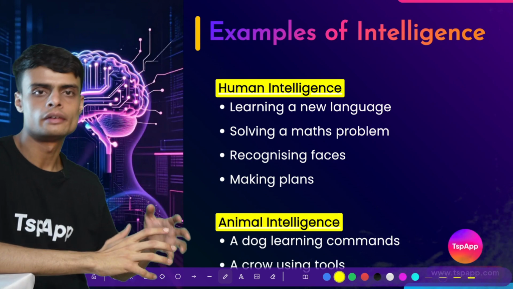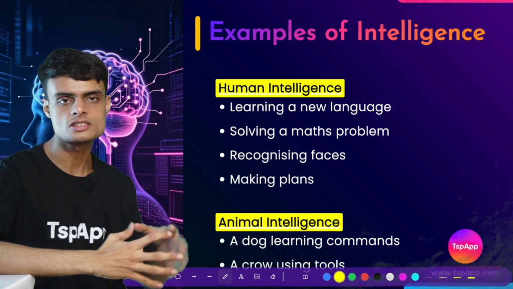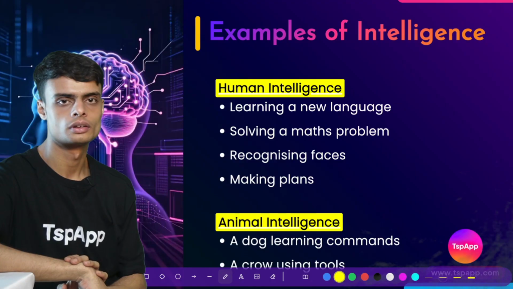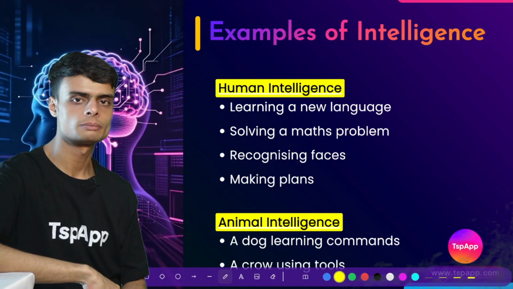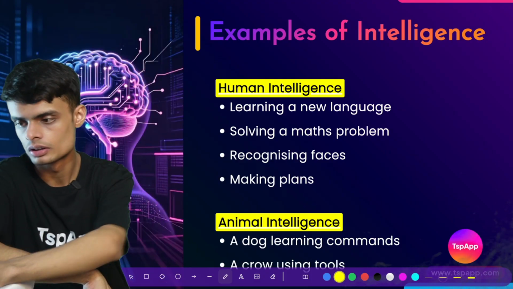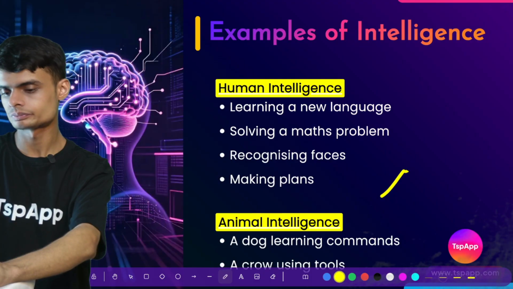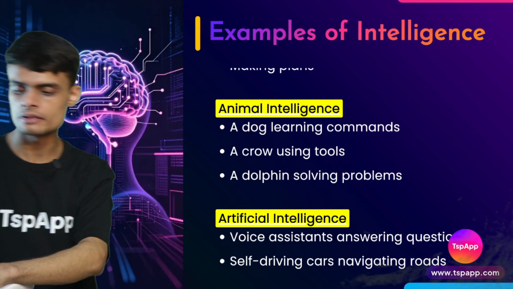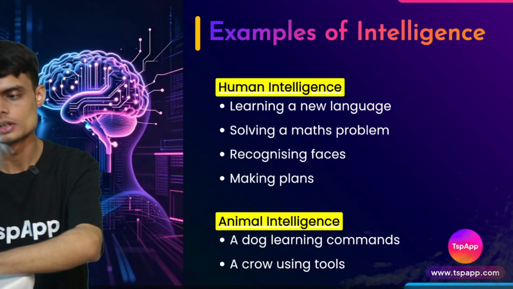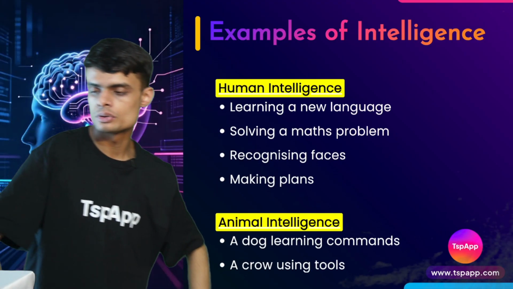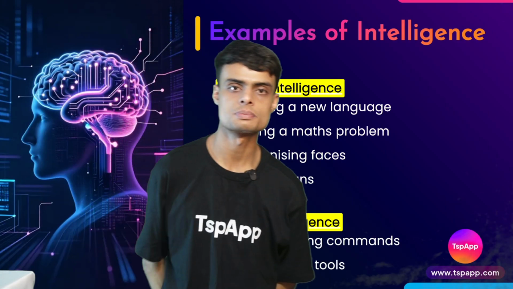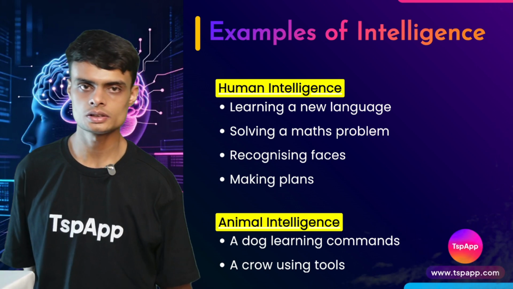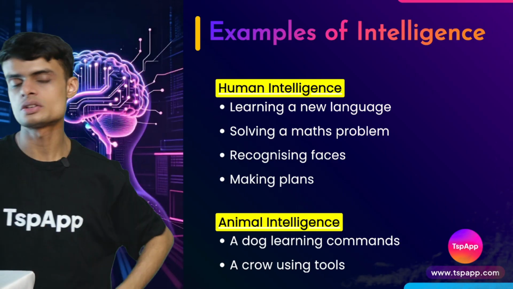If a thing, a person, a machine has all of those characteristics, we will say that that machine or person is intelligent. Now we have the examples of intelligence. Human intelligence. You all know humans are intelligent. Animal intelligence, intelligence which animals have. Artificial intelligence that machines have. Human intelligence helps humans to learn a new language, solve maths problems, recognize faces and make plans. So these are all the different intelligence skills that humans have.